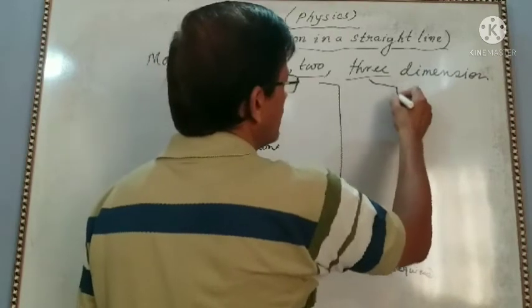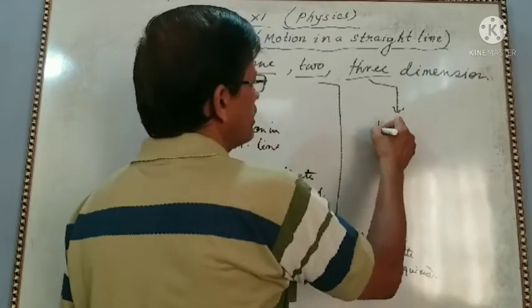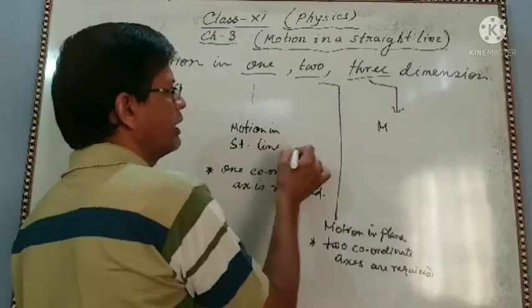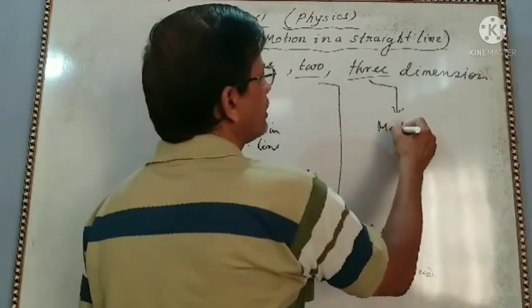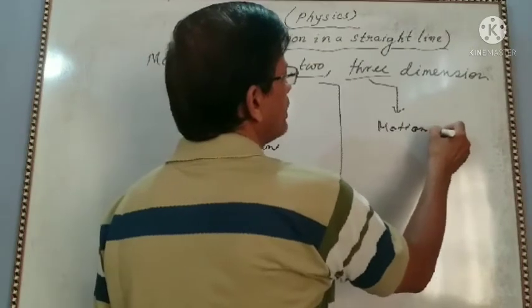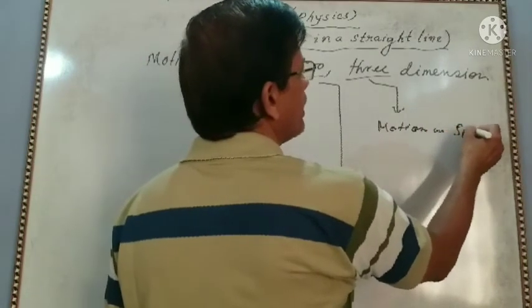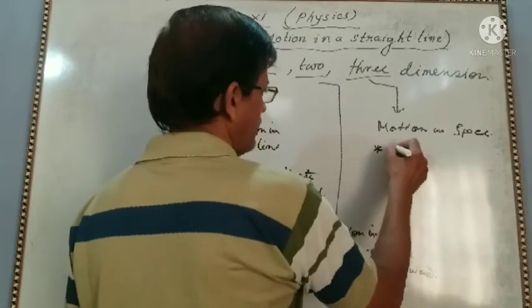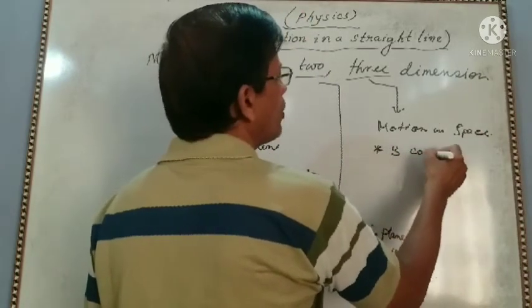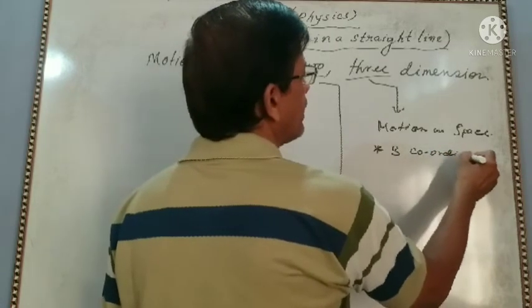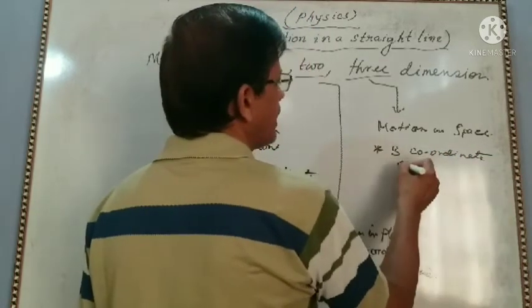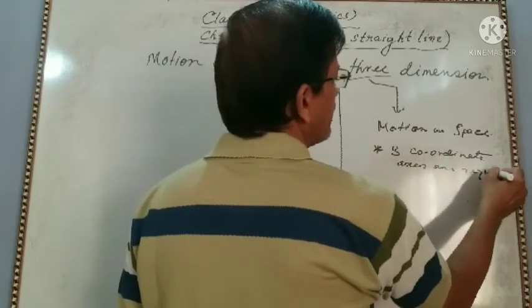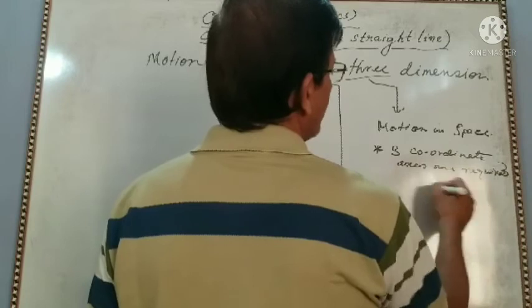And three-dimensional, this is motion in space. Here three coordinate axes are required.